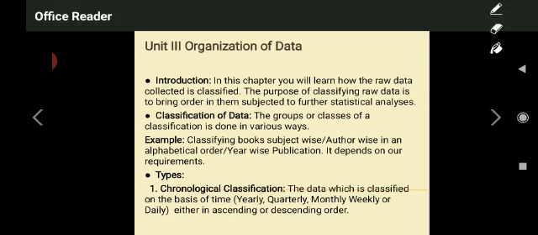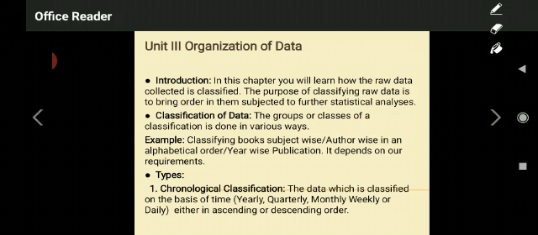One more thing is very important here. You may classify the available data in chronological order, either ascending or descending. It also depends on our requirements. If we want data in ascending order, we can analyze and present it that way.